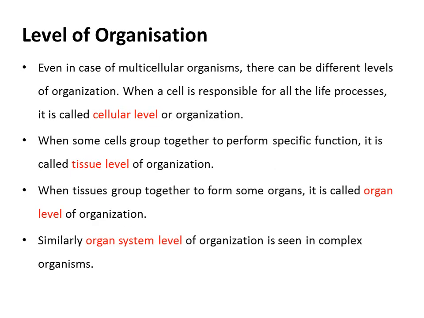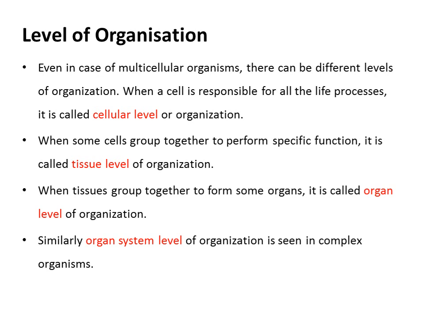Organisms were also categorized on the basis of level of organization. See, we have discussed earlier that if the organism's body is made up of one cell, then we call it unicellular, and if it is more than one cell, we call it multicellular. So this is again the cellular level of organization. On that basis we have categorized the types of organisms.